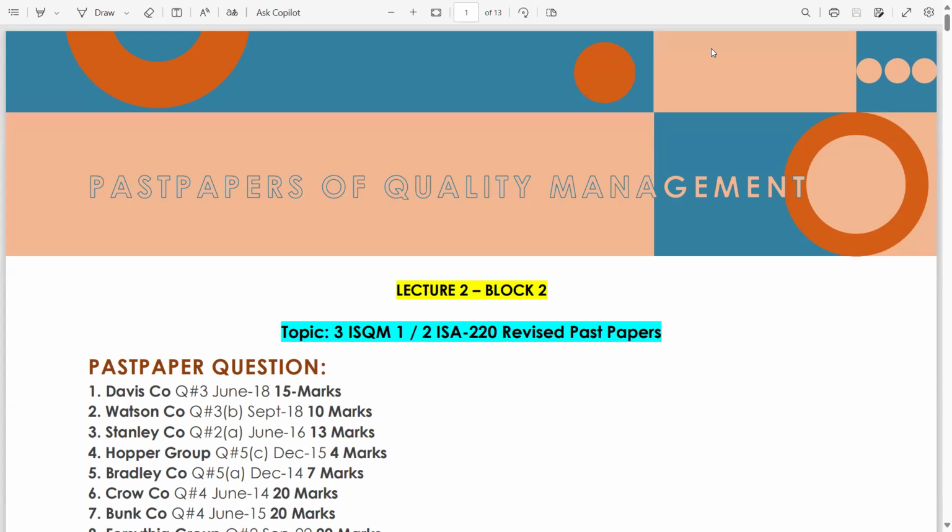So, today we are going to discuss past papers of quality management, which is ISQM-1, ISQM-2, and ISA-220 revised. Previously, it was quality control, but now it is quality management. There are a few past paper questions in which you will find quality control, but from now onwards, whenever you are going to solve questions on quality management, you will have to write the word quality management instead of quality control. Now it is system of quality management, SOQM.